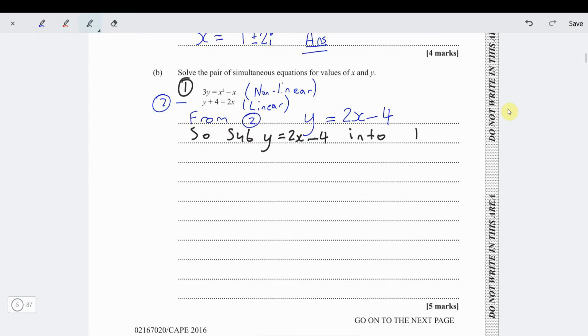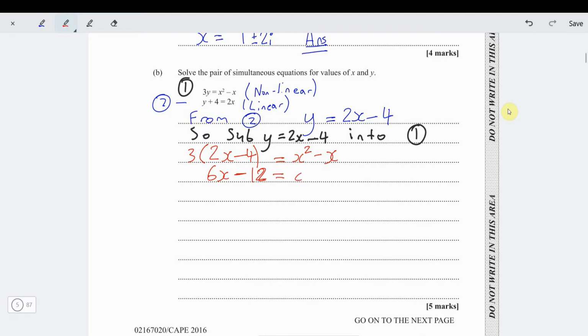So we're going to sub it into equation 1. Substituting that in equation 1, we're going to get 3 in brackets, 2x minus 4, is equal to x squared minus x. So expand inside the bracket on the left side. 3 times 2x is 6x, minus 3 times negative 4, that's minus 12.